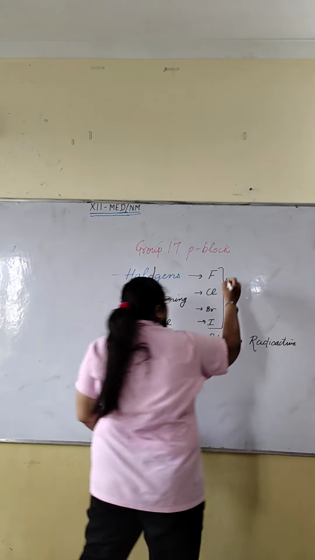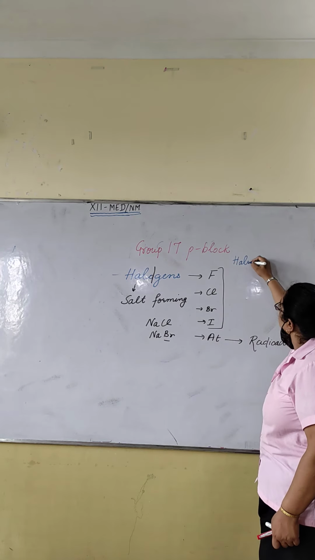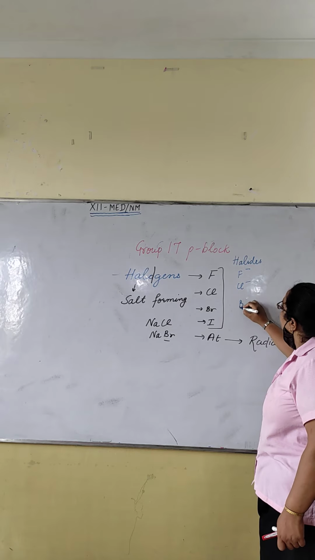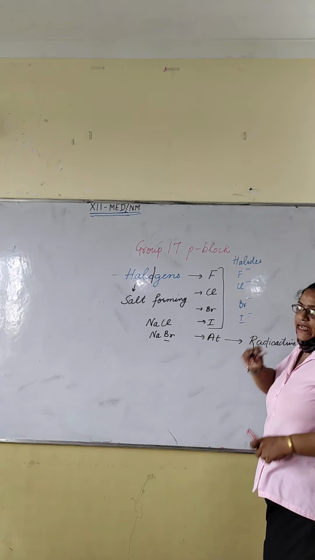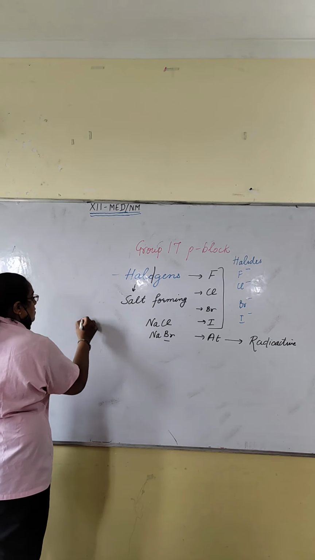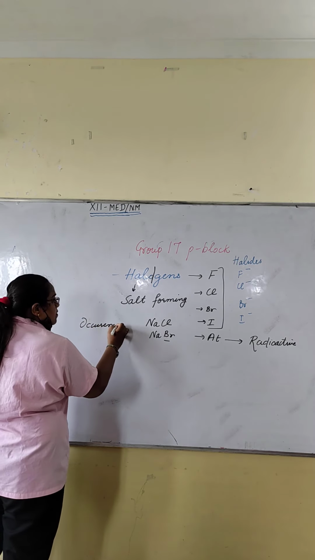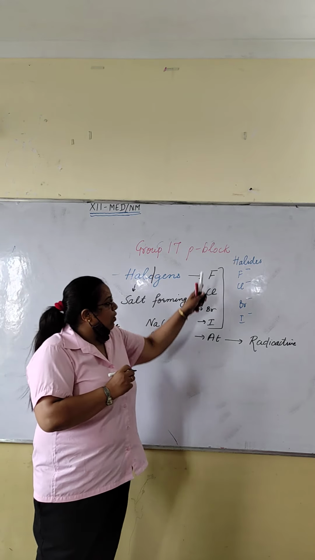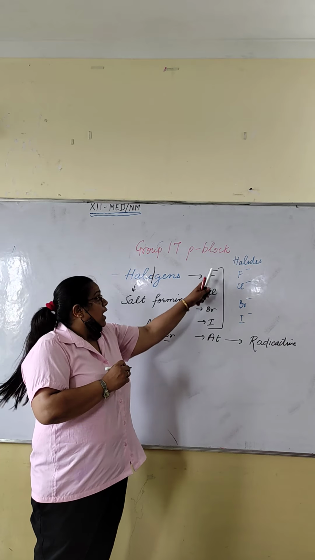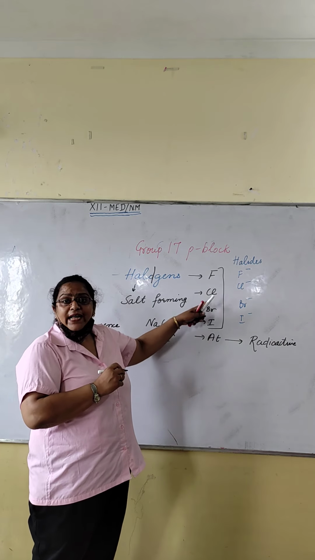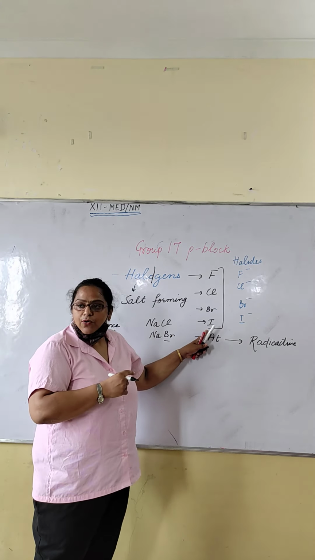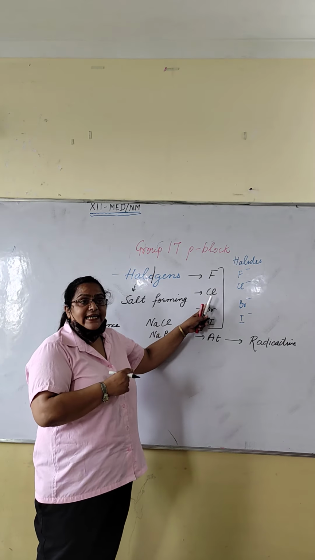They are also known as halides, like F negative, Cl negative, Br negative, I negative. Okay, halides. Next is about their occurrence. These all are non-metals. Only astatine is the radioactive element. Out of these four, fluorine and chlorine are more abundant than bromine and iodine. Okay? These two are more abundant in nature.